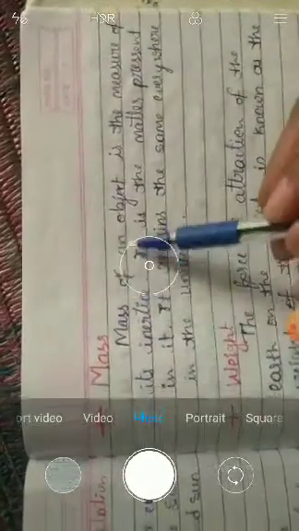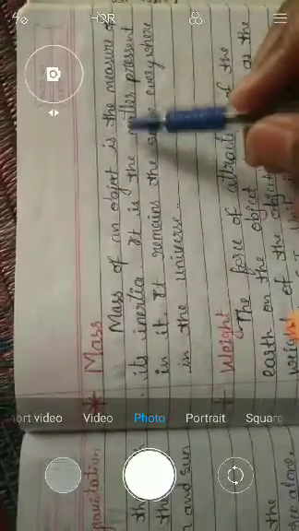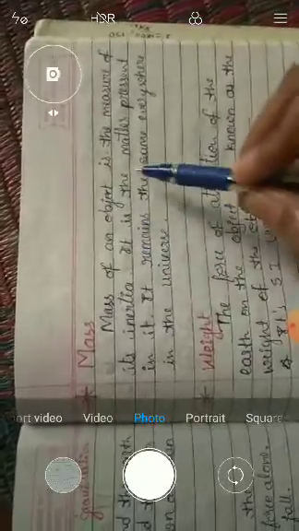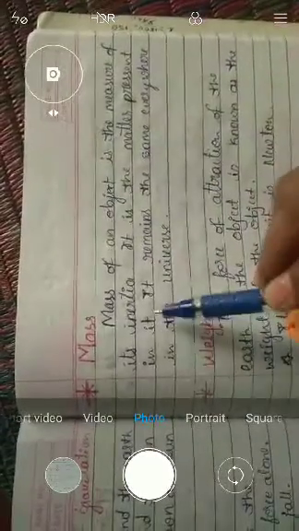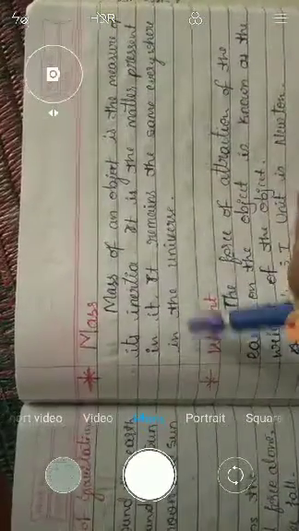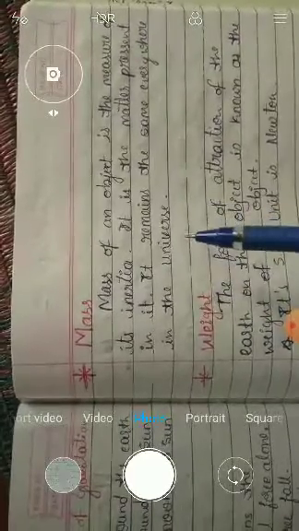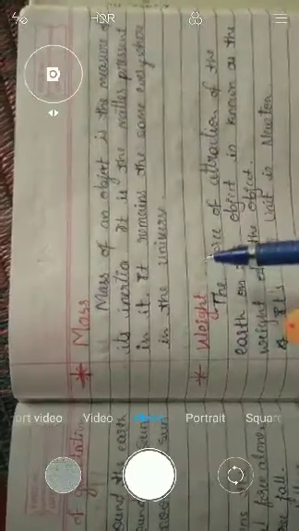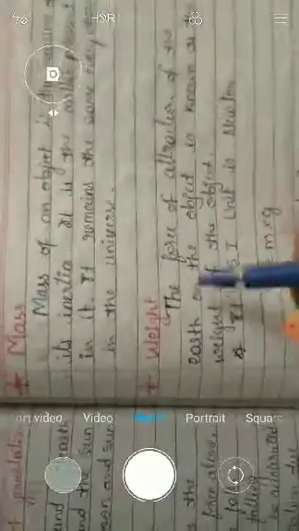Next concept comes to mass. Mass of an object is the measure of its inertia. It is the matter present in it. It remains the same everywhere in the universe. But weight is not constant. It is not the same everywhere. See this definition also.